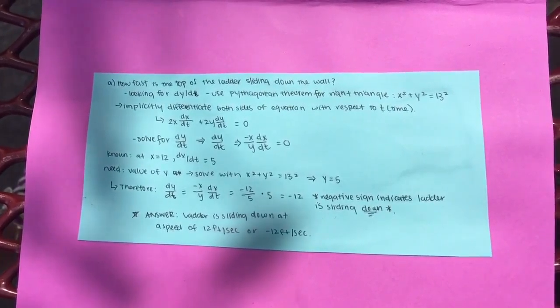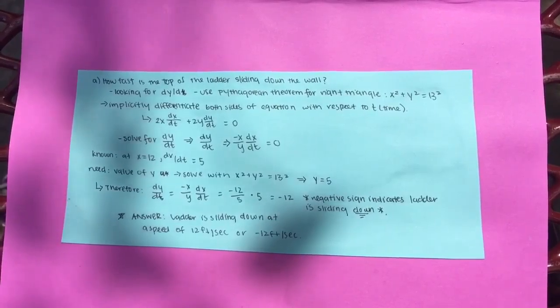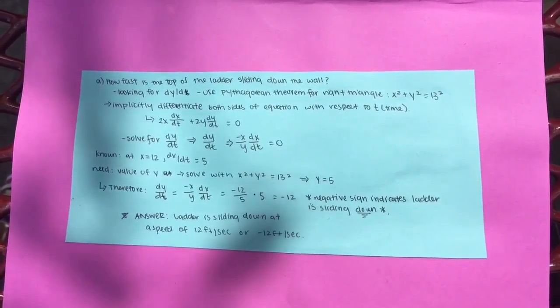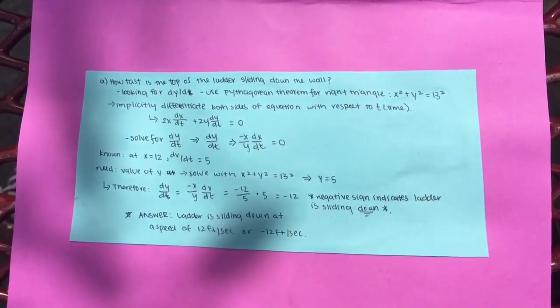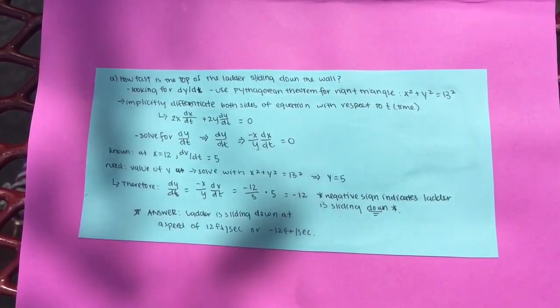To solve it, he used his related rates knowledge. First, he implicitly differentiated the Pythagorean theorem. The implicitly differentiated equation he found was 2x dx/dt plus 2y dy/dt equals 0. To find dy/dt, he isolated it, which left him with -x over y times dx/dt.